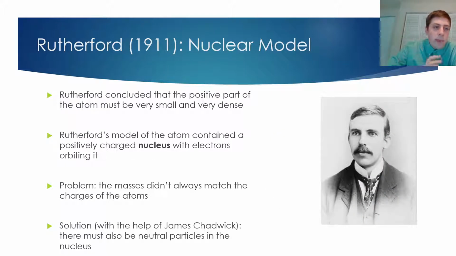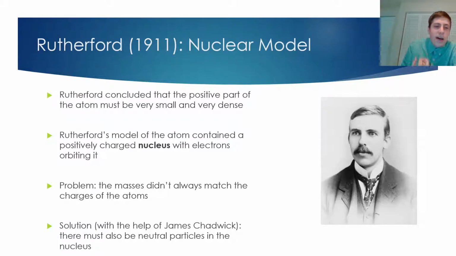So in 1911, Rutherford comes up with his nuclear model of the atom. If it takes a positive charge to bounce back these alpha particles, then Rutherford concluded that the positive part of the atom must be very, very small and very, very dense because of how infrequently the alpha particles actually hit that positive charge.